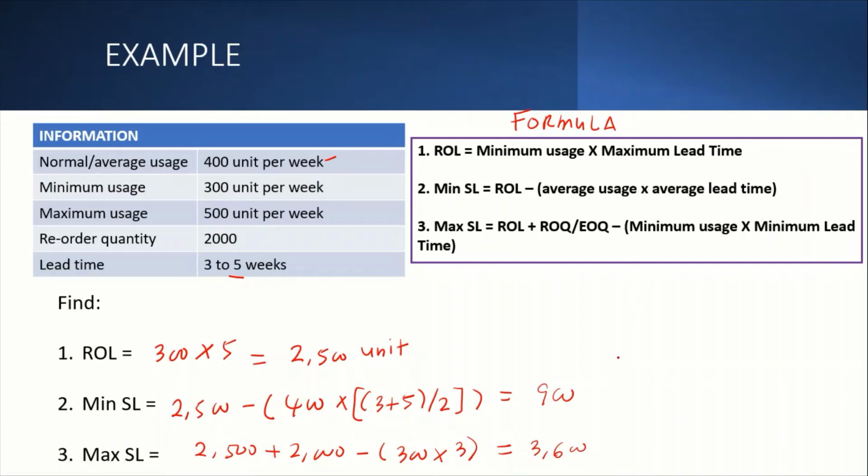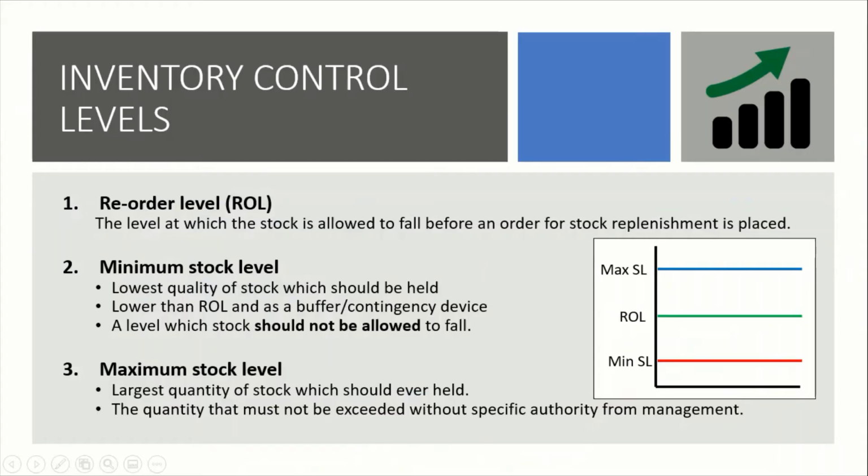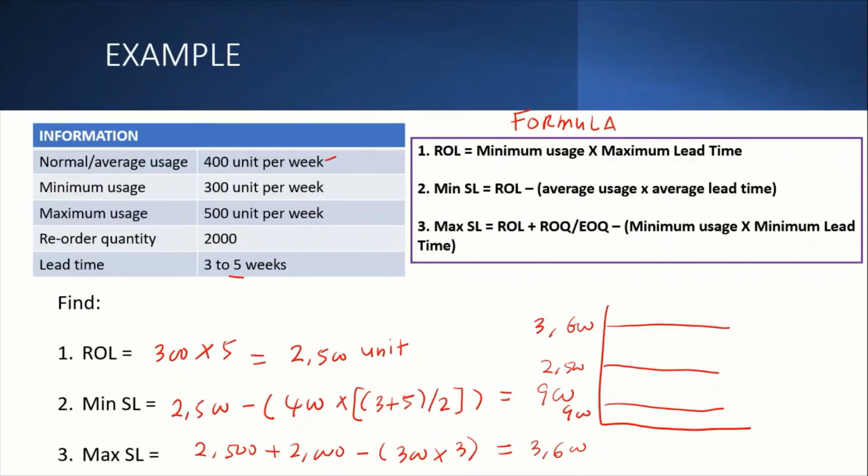Okay, so even if you draw the graph, you can see that the minimum SL will be the lowest, 900, and the ROL will be 2500. Your reorder level will be in the middle, and the maximum level that you should have in your storage is 3600. Okay, so it is the same as the graph here. So that's how you calculate all these three methods.